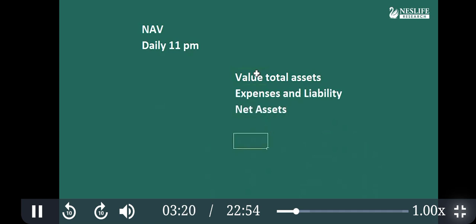The mutual fund has issued a number of units. So net asset divided by the total number of units of the mutual fund is nothing but the NAV. Net asset divided by number of units is equal to NAV. You don't have to calculate NAV. It is the job of the mutual fund company. You just understand NAV is bhav.